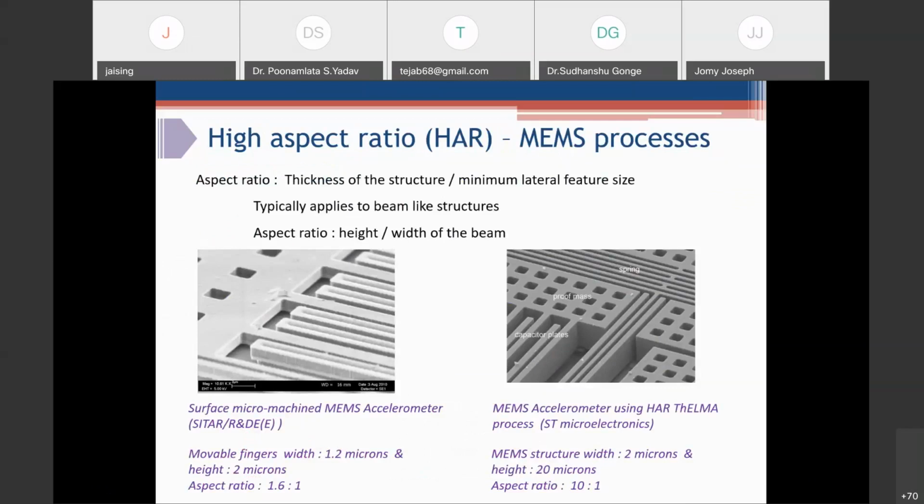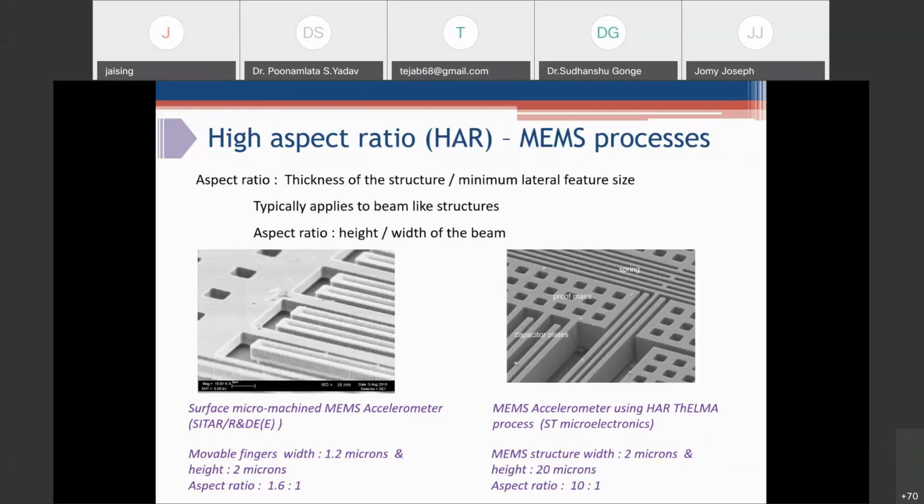The aspect ratio is basically the thickness of the structure divided by the minimum lateral feature size. This typically applies to beam-like structures. So, in other words, it can be the height to width of the beam. These are the two examples I can show you for explaining the aspect ratio.